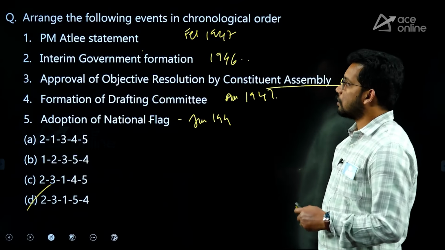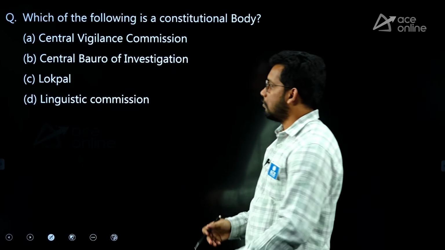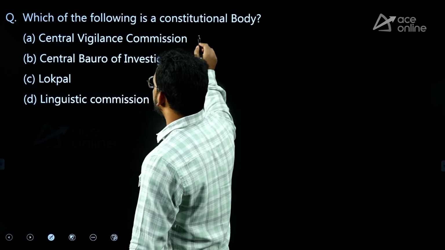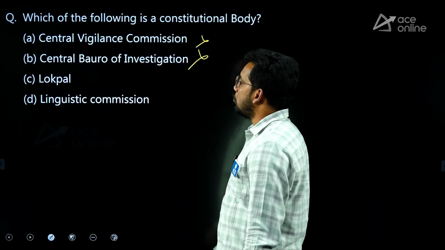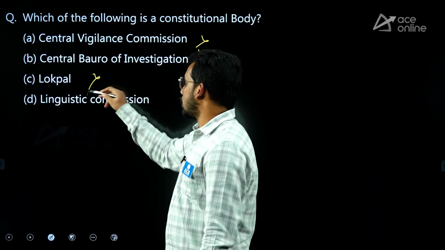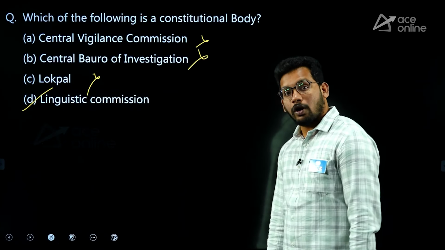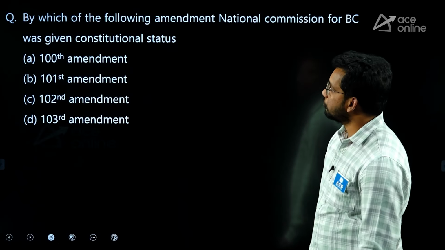So some kinds of questions are possible like this. Which of the following is a constitutional body? Very easy. Central Vigilance Commission is statutory. Central Bureau of Investigation is executive, non-statutory. Lokpal is statutory. Linguistic Commission is the constitutional body. Correct.